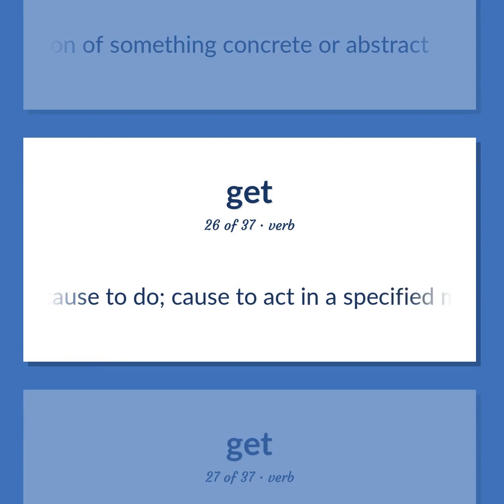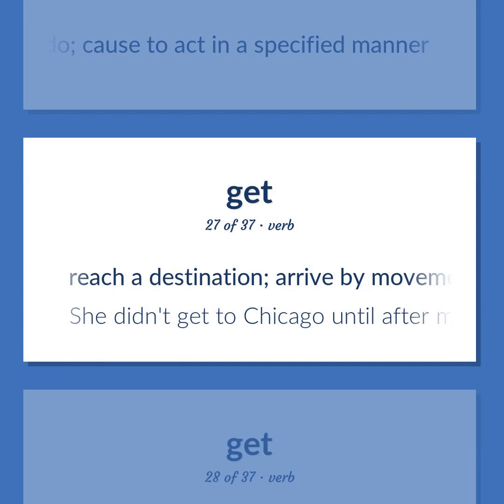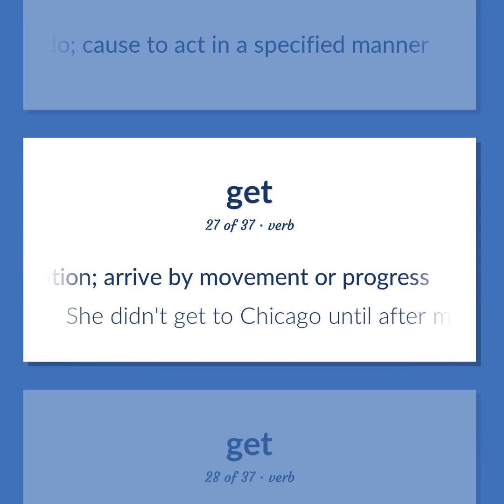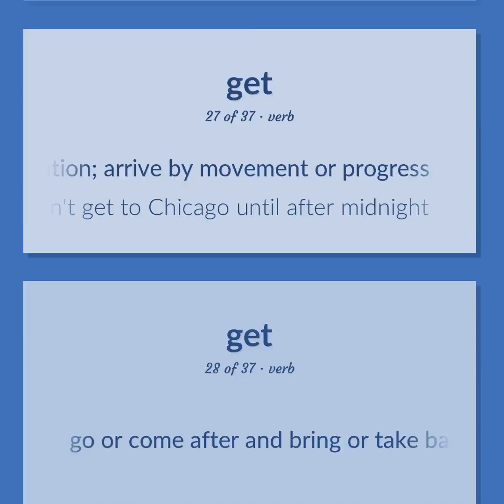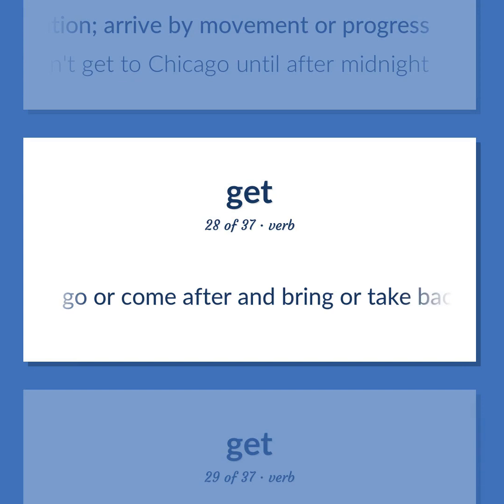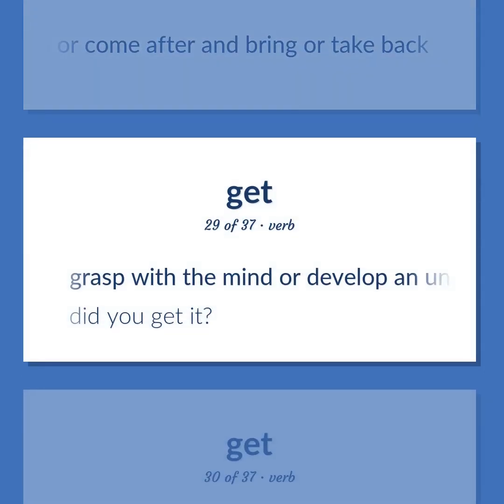Cause to do. Cause to act in a specified manner. Reach a destination. Arrive by movement or progress. She didn't get to Chicago until after midnight. Go or come after and bring or take back. Grasp with the mind or develop an understanding of. Did you get it?